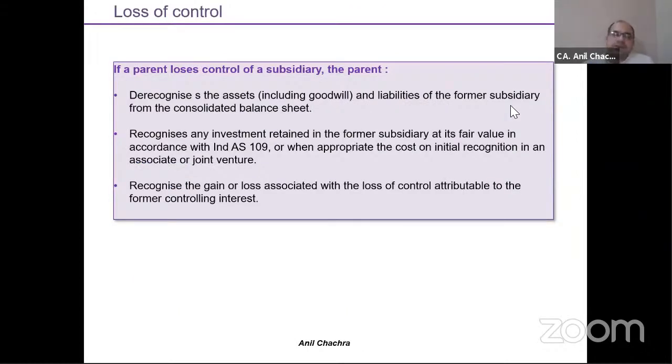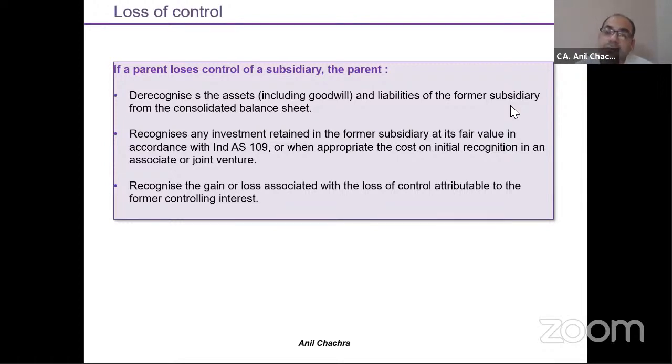Now come to the last part. Suppose you are losing your control, meaning you have sold some percentage of equity in your subsidiary. Suppose earlier your holding was 52% and you have sold 10%. So now your stake is 42% or 43%, meaning control is lost. What do we need to do?